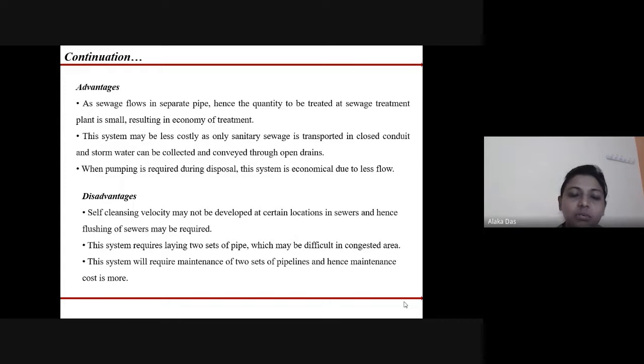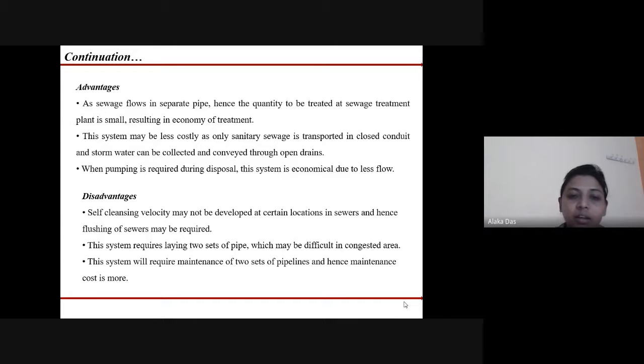The advantages of the separate system: as the sewage flows in separate pipes, the quantity to be treated in the sewage treatment plant is small. That results in the economy of the treatment, and the system is less costly as only the sanitary sewage is transported in the closed conduit and the stormwater is conveyed through open drains. When pumping is required during disposal, the system is economical due to less flow.